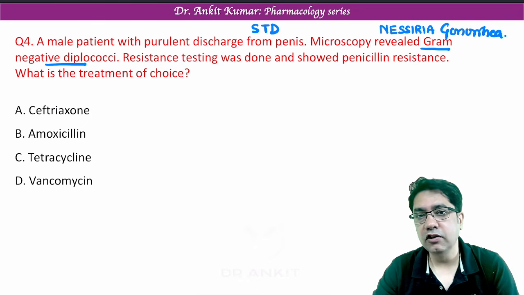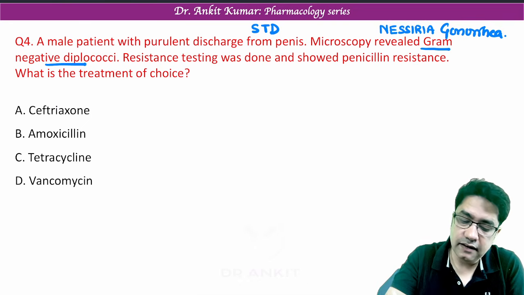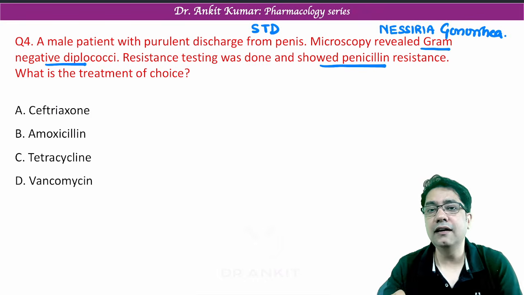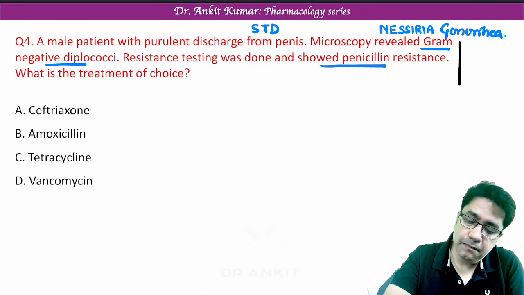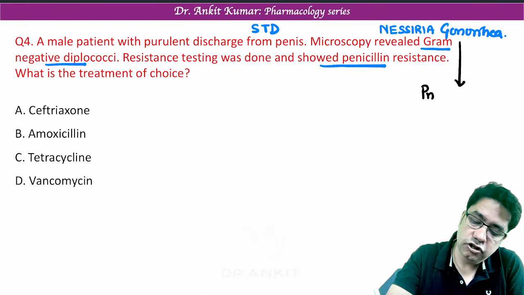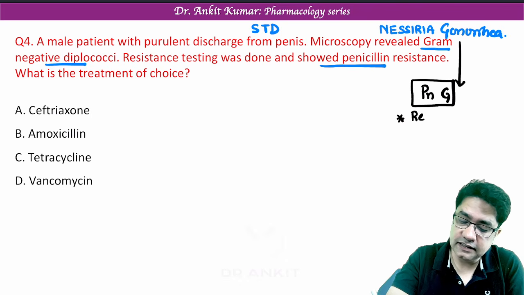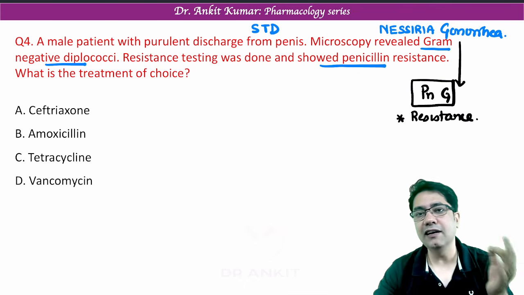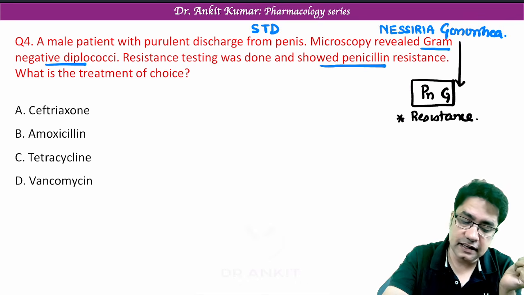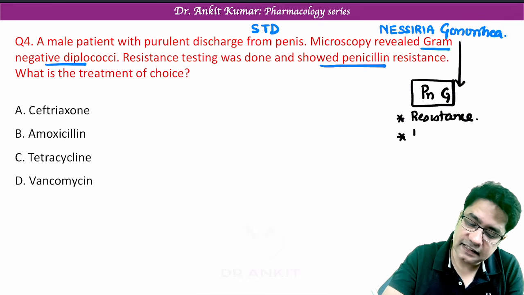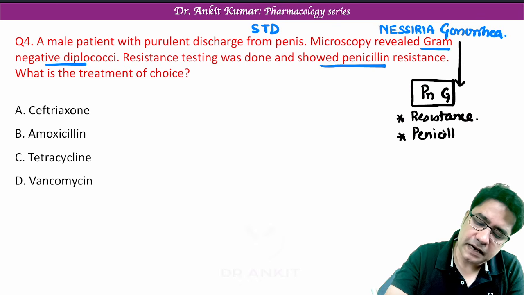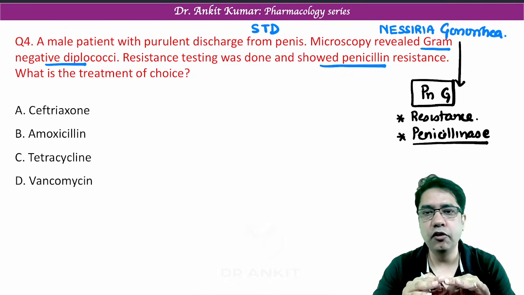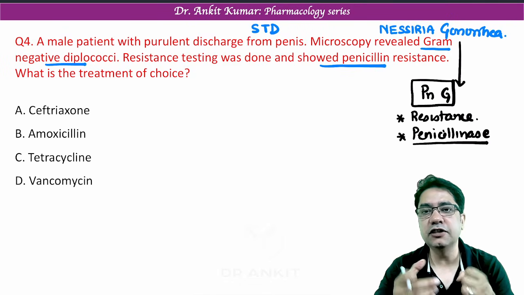Now resistance testing was done and the patient was found to be penicillin resistant. Now remember, in earlier time, the treatment of Neisseria gonorrhoeae was penicillin G. It was penicillin G, but now there is penicillin resistance. Now why is there penicillin resistance? Because this Neisseria gonorrhoeae started producing one enzyme known as penicillinase enzyme. Can we call this bacteria penicillinase producing Neisseria gonorrhoeae? So this enzyme produced by N. gonorrhoeae degrades penicillin G.